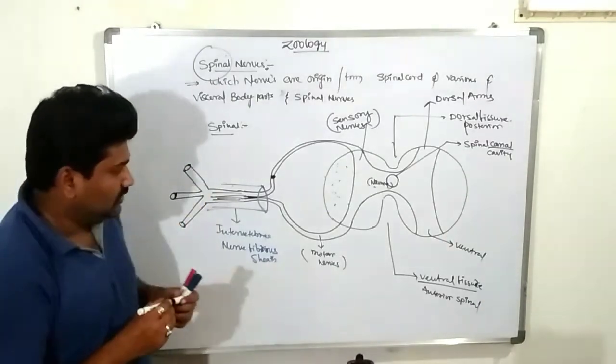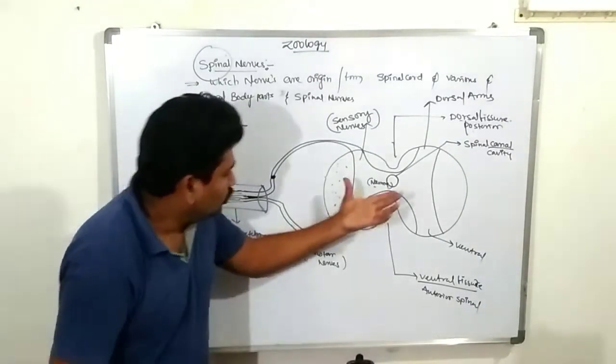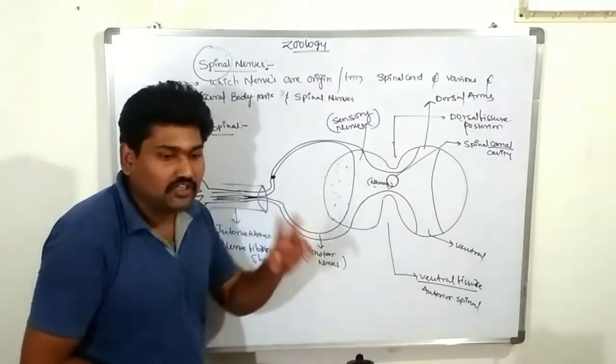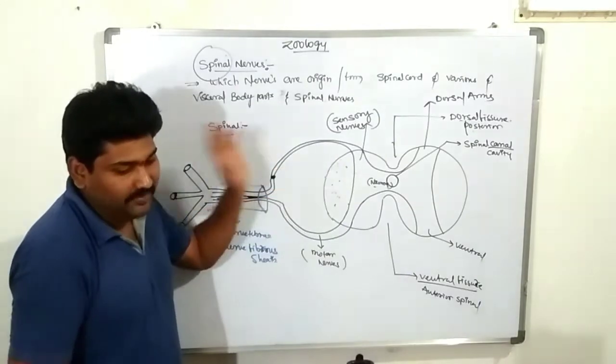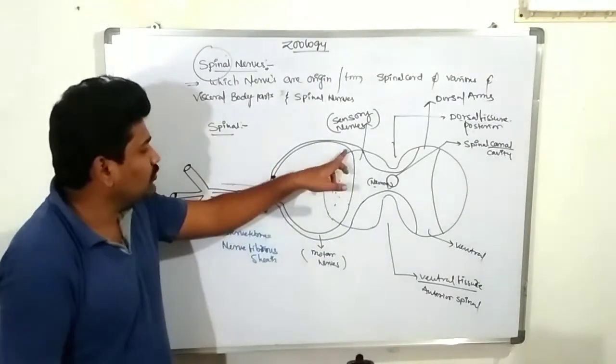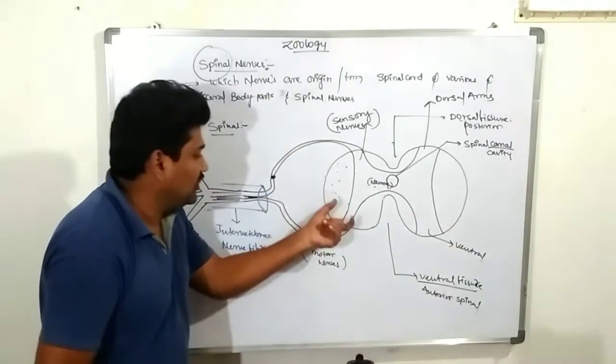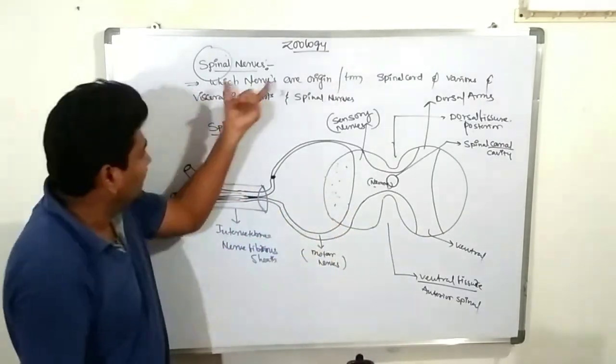Are you clear? So first one, what I am saying. This region has the dorsal and ventral arms. How many? The dorsal arm is there and the ventral arm is there. The two arms are there, and these two arms extend. One group of the nerves comes out of the spine.